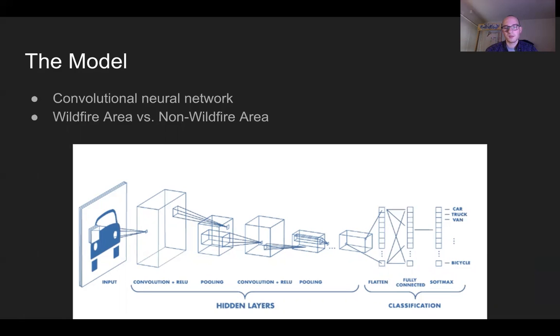And these filters over time, as the network trains and learns, can learn to detect edges, different types of features, different types of colors. So maybe the model could learn that if there's a lot of brown in the area, then maybe that means it's drier and more at risk, or can recognize trees versus cityscapes.